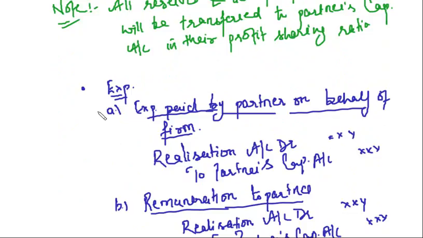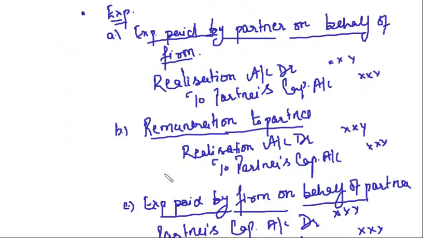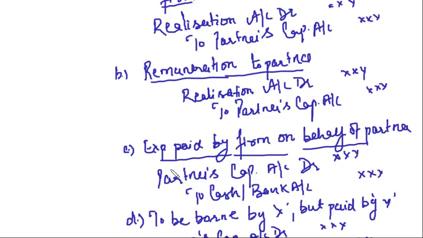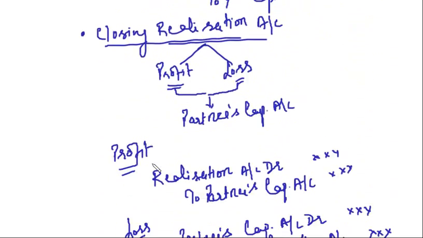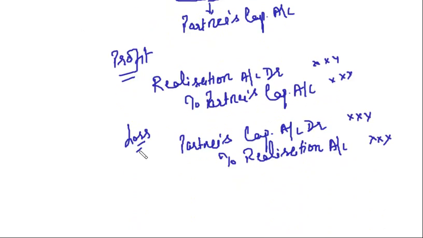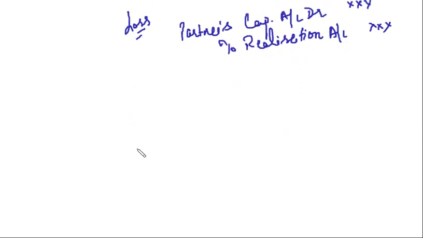Regarding expenses, we will treat partners' capital accounts accordingly. Clear? On closing the realization account, there will be either a profit or a loss. If the credit side is more than the debit side, we have a profit, and if the debit side is more than the credit side, we have a loss. This profit or loss will be transferred to the partners' capital accounts. Clear, friends?